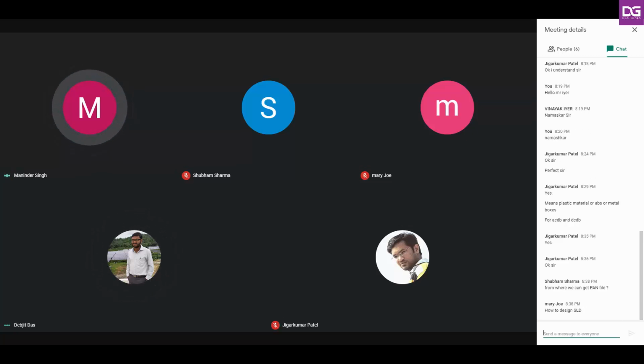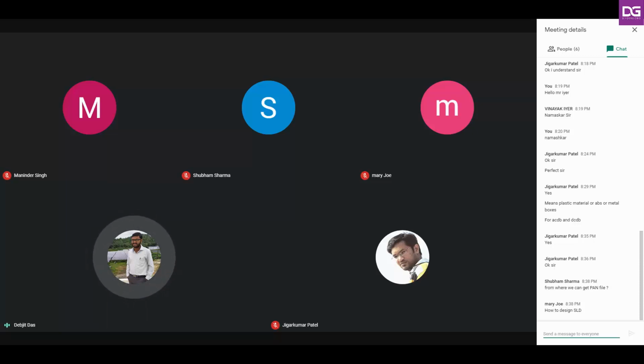Sir, can you elaborate a little bit on the selection of modules or strings? Okay, fine. It is a very important part, but a little more complicated than the other sections I have covered. Thank you, Maninder, for the question. So, talking about the number of modules per string, as you can see,